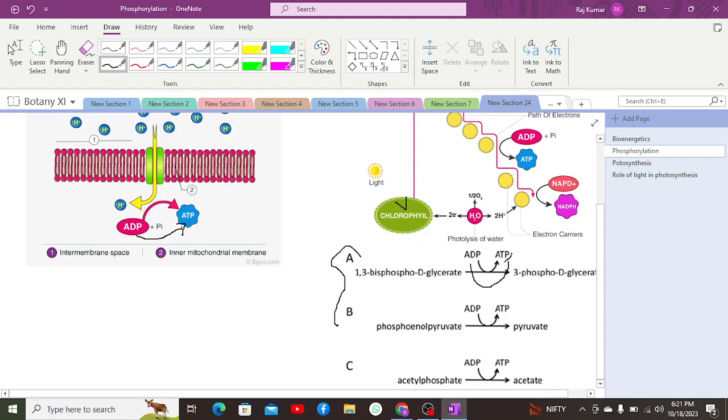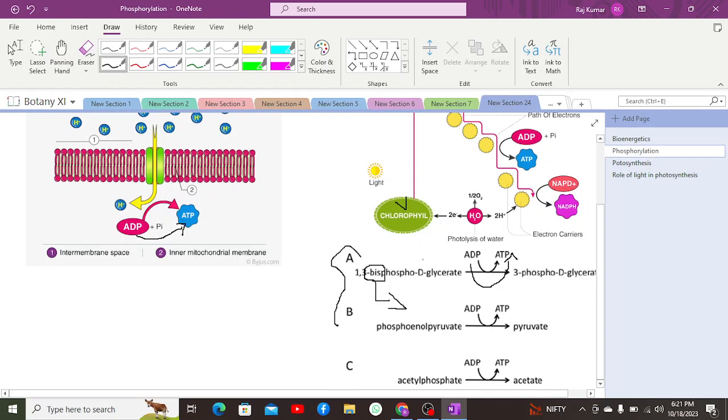Now here, we know that there are two phosphate groups, as this is bisphosphoglycerate. Bis represents the phosphate groups which are present linearly. Di represents the phosphate groups which are present away from each other at different locations. These are present in a chain, so these are bisphosphoglycerate.